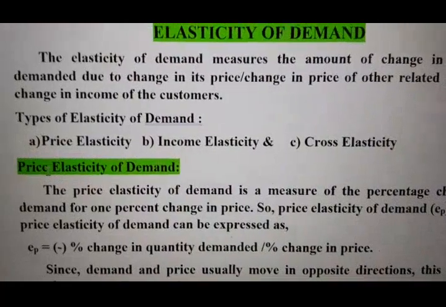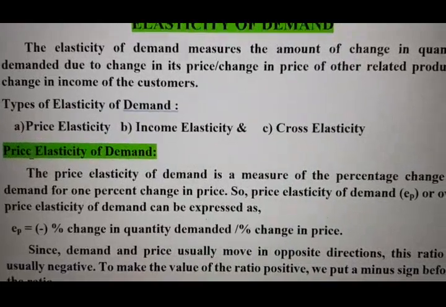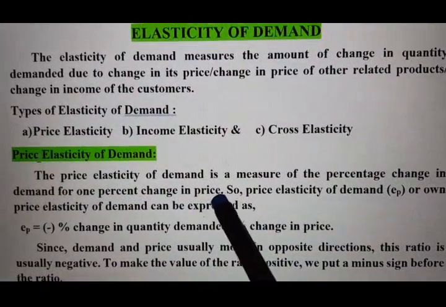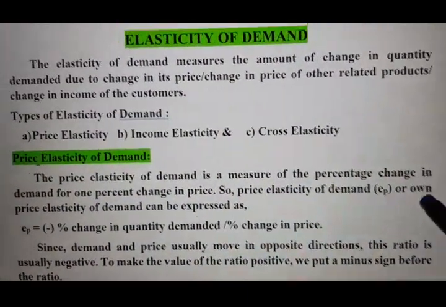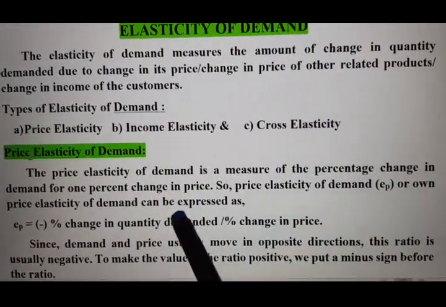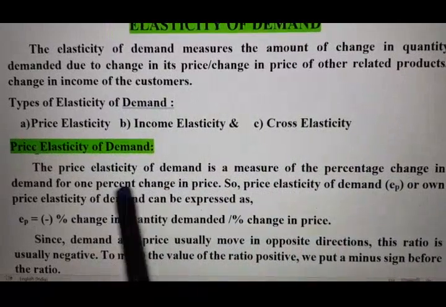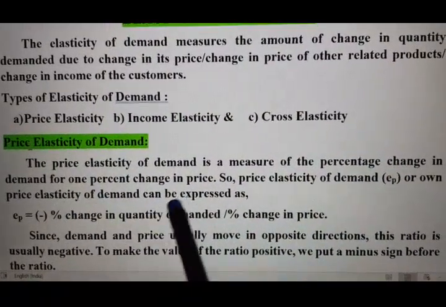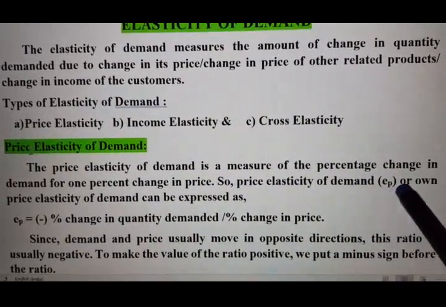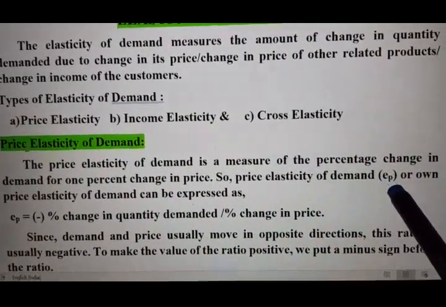In your syllabus you have only price elasticity of demand, so we will now concentrate on price elasticity. See, the price elasticity of demand is a measure of the percentage change in demand for a 1% change in its price. So, percentage change in demand or quantity demanded for a 1% change in its price. Price elasticity of demand we are notating as EP. This is a very important notation: E for elasticity and P for price.